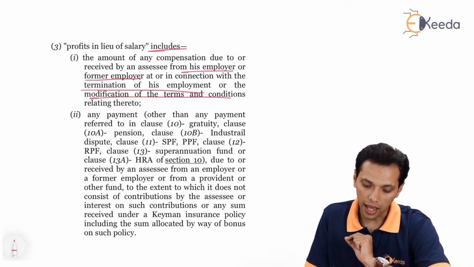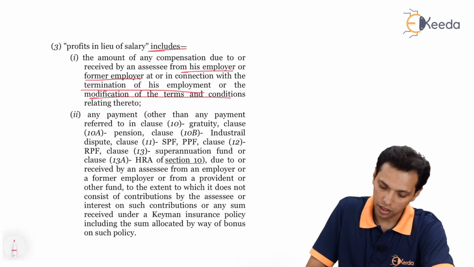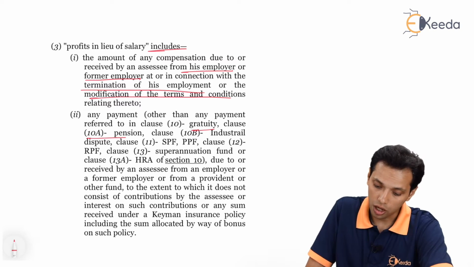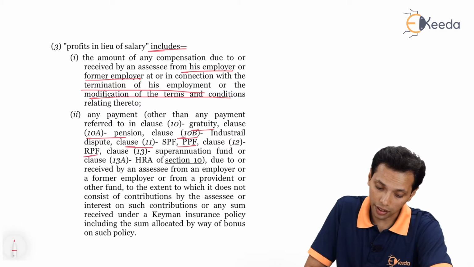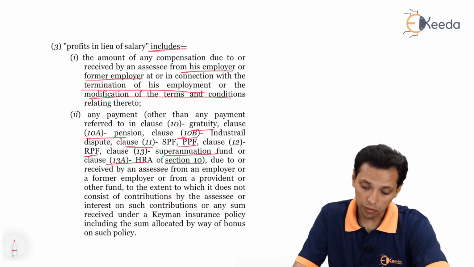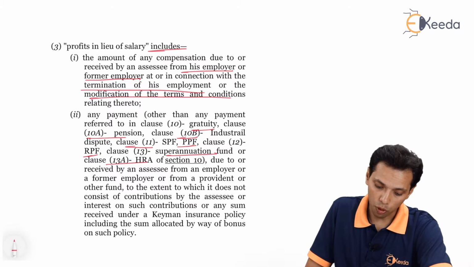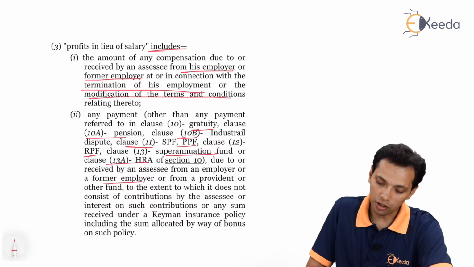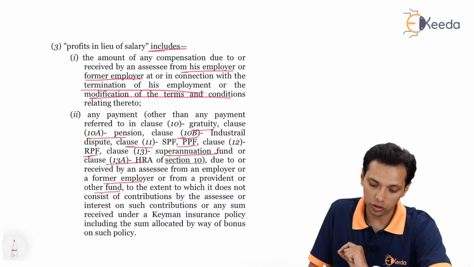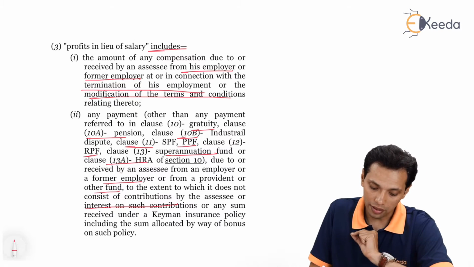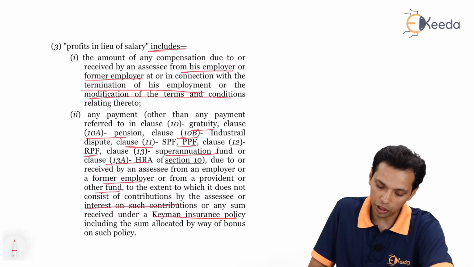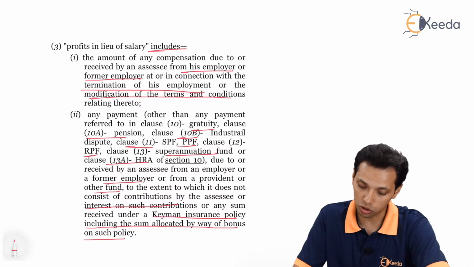Any payment other than any payment referred to in clause 10, which is gratuity, clause 10A, which is pension, clause 10B, which is industrial dispute, clause 11, which is statutory provident fund, public provident fund, clause 12, recognized provident fund, superannuation fund, and HRA, due to or received by an SSC from an employer or a former employer, or from a provident or other fund, to the extent to which it does not consist of contributions by the SSC or interest on such contribution, or any sum received under a keyman insurance policy, including the sum allocated by way of bonus on such policy.